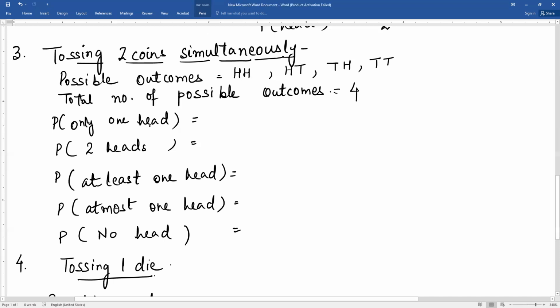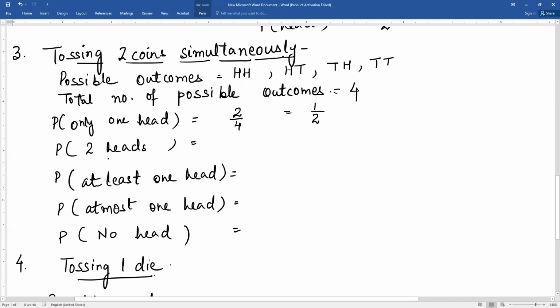So what is now the probability of getting only one head? सिर्फ एक head आए. कहाँ कहाँ पे मिल रहा है हमें एक head? We are getting one head in these two. That means the favorable outcomes are HT and TH. So number of favorable outcomes becomes 2. And what are the total outcomes? They are 4. So probability is 1 by 2.